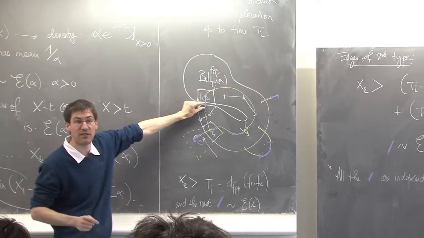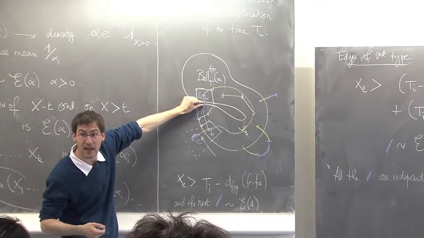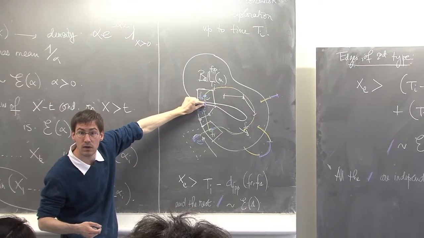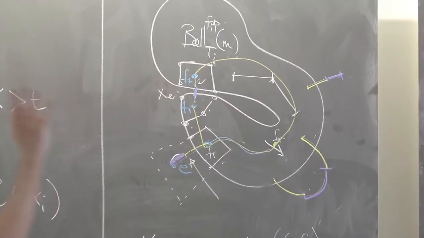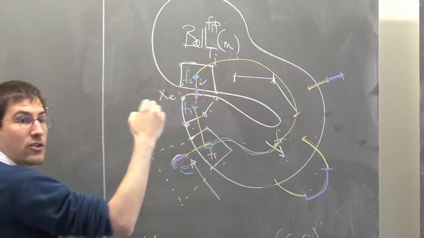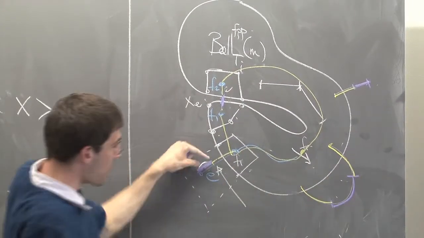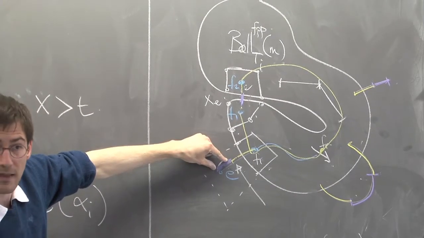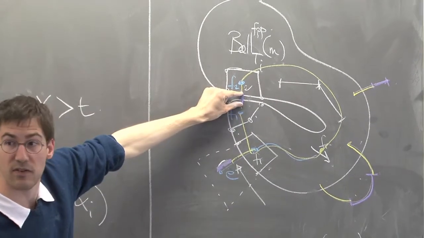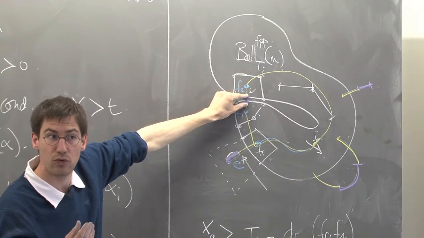So these exponential variables, as time goes by, they shrink at speed 2. So now you imagine that this is a picture frozen at time t_i, and you let time evolve, and you see this purple region. The purple region associated to edges of type 1 shrinks at speed 1, and the purple region associated to edges of type 2 shrinks at speed 2.